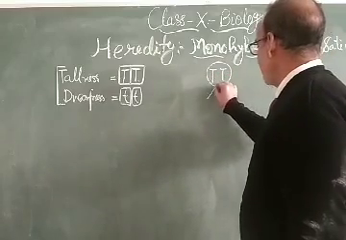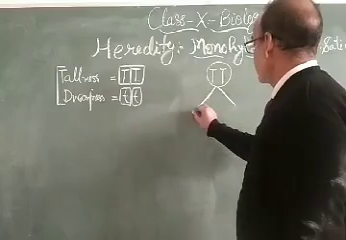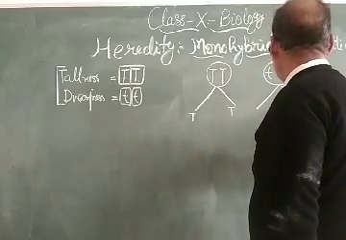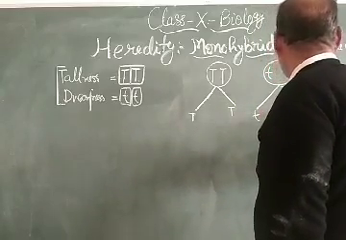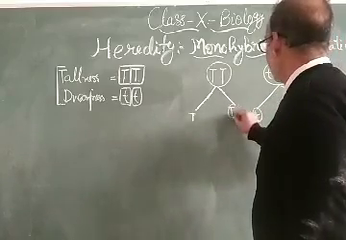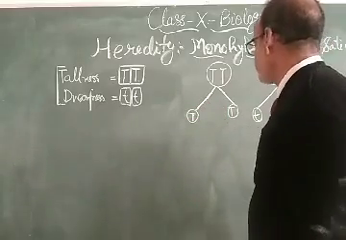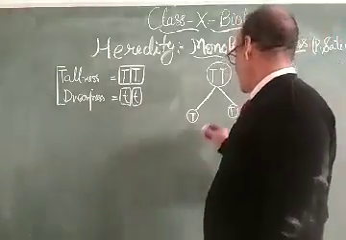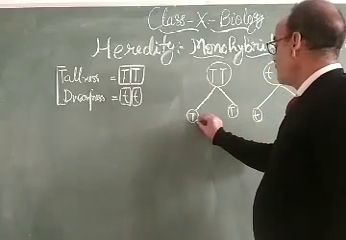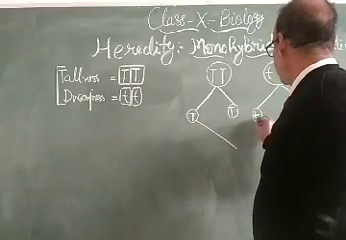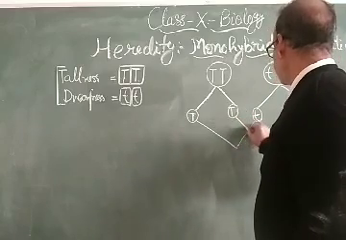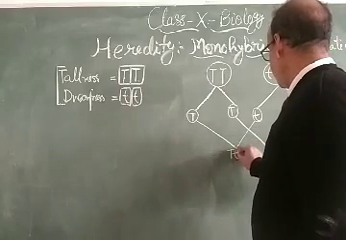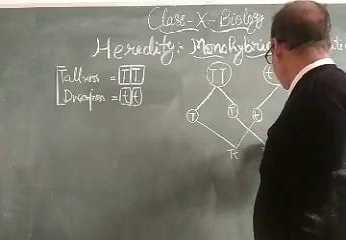Then, in the process of gametogenesis, capital T will be there. In the process of gametogenesis, small t and small t will be there. So these are the gametes and they will be pure. Further, the cross takes place between them, like this. This is crossing with this, and the result is capital T small t, capital T small t.